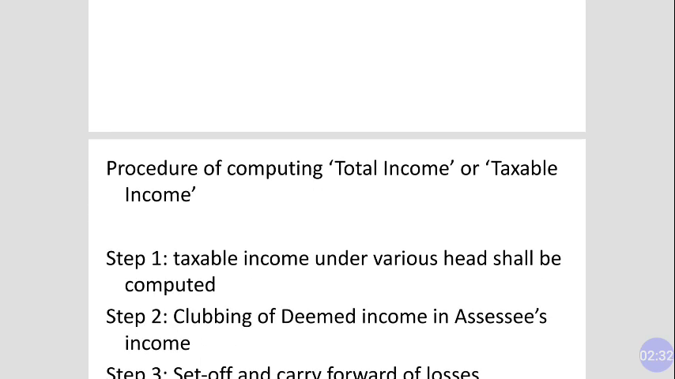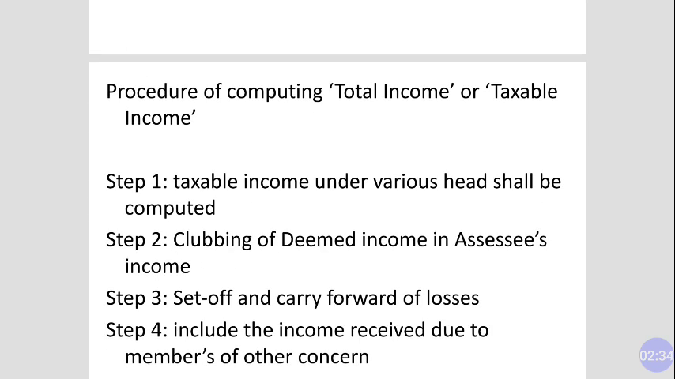Now come to the next slide, the procedure of computing total income or taxable income. My dear student, we will have to follow a few steps which are very important to get the total income of an individual. Step 1, taxable income under various heads shall be computed. How many heads do we have? As you all know, we have 5 heads of income: taxable income from salary, house property, business and profession, capital gain, and other sources. All these heads shall be computed.